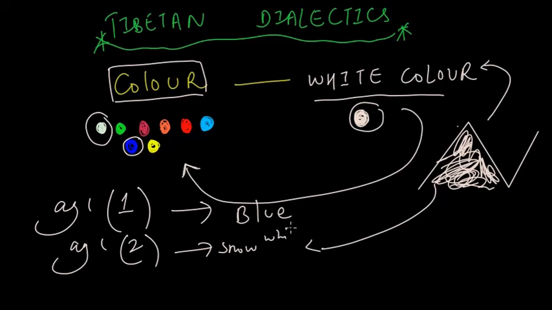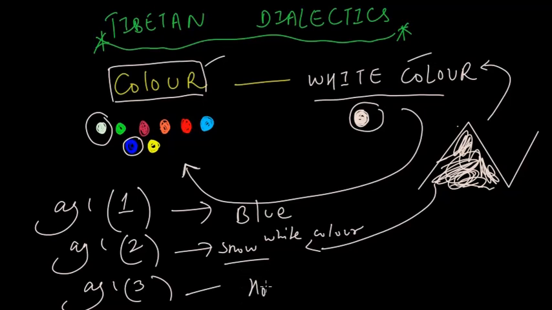The third mu is not a color and not white. It can be a horse. Why?